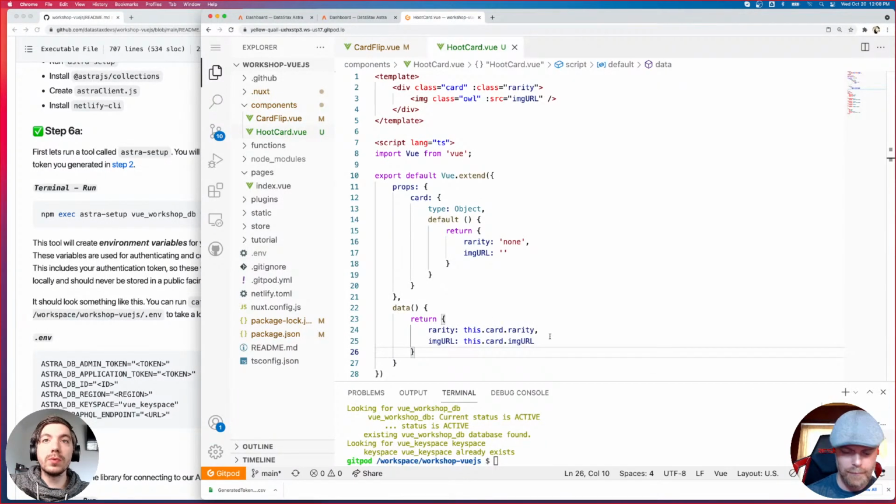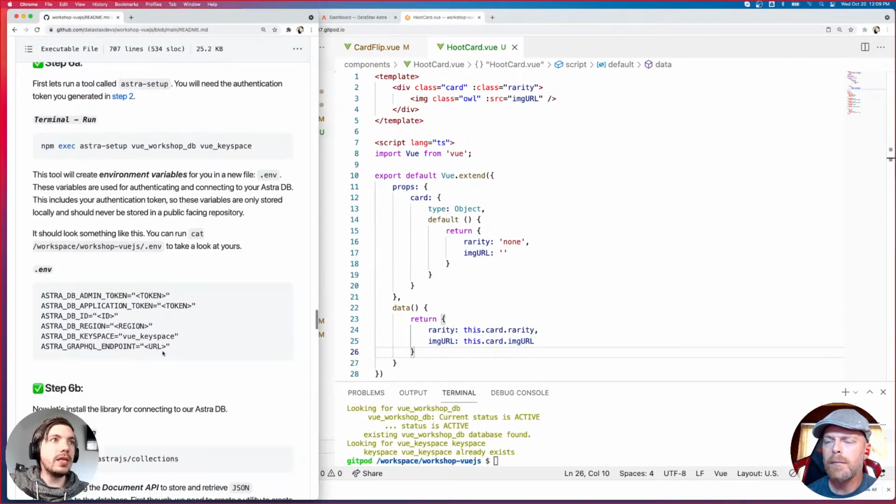Okay, so that's what Astra setup does. It's a really easy tool to generate that .env without having to copy paste a bunch of stuff. This is all information that you can get from your Astra dashboard on the website, but Astra setup is just a tool that makes it easy.